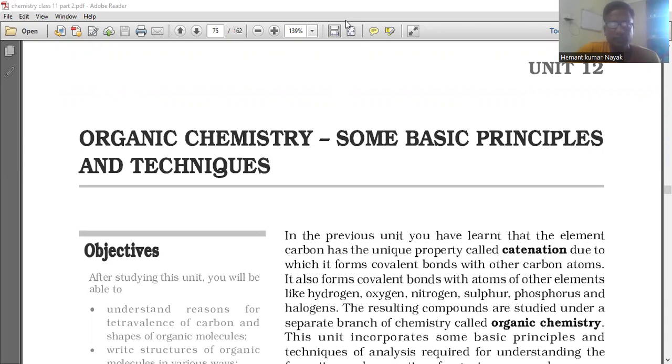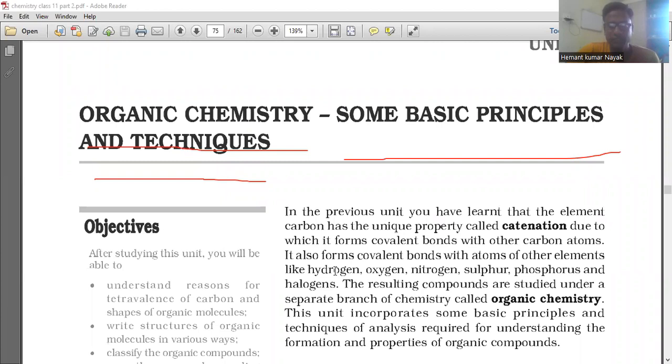Okay, I will annotate. This is the organic chemistry part. And first, I will start with some basic principles and techniques of organic chemistry.